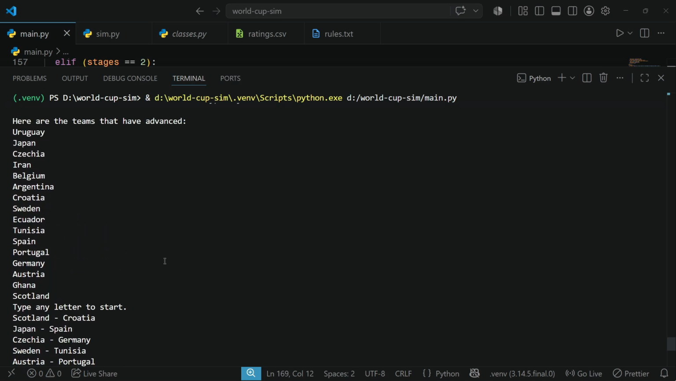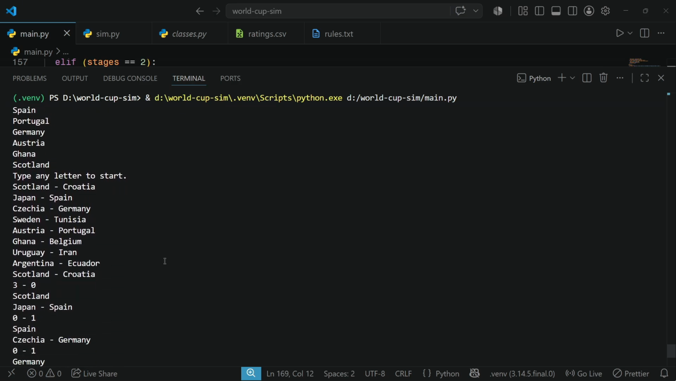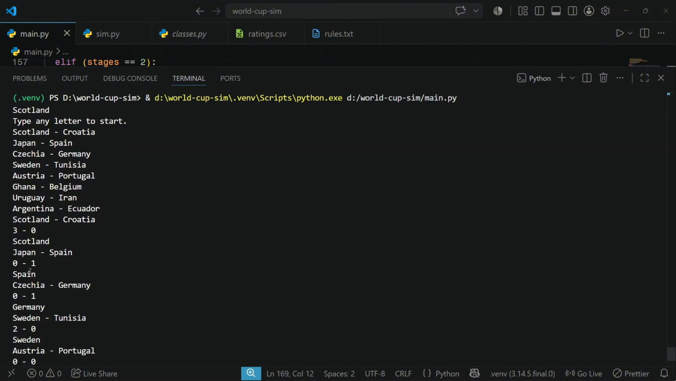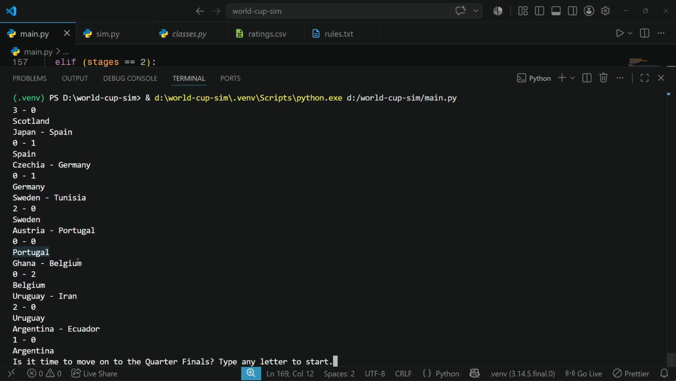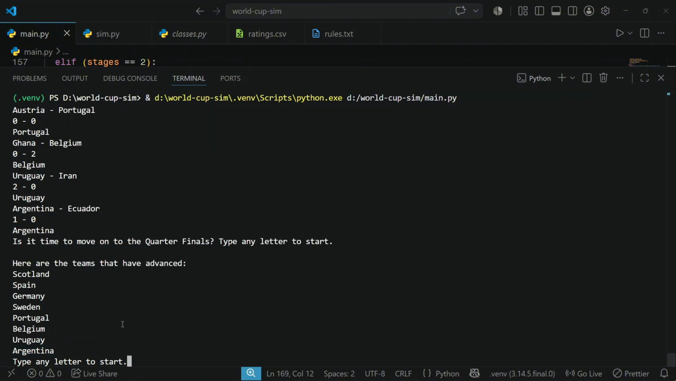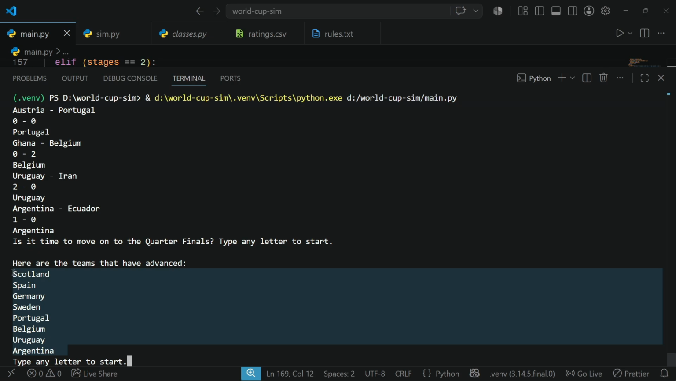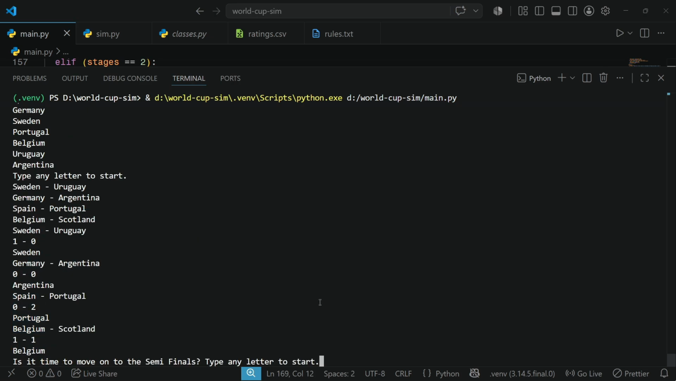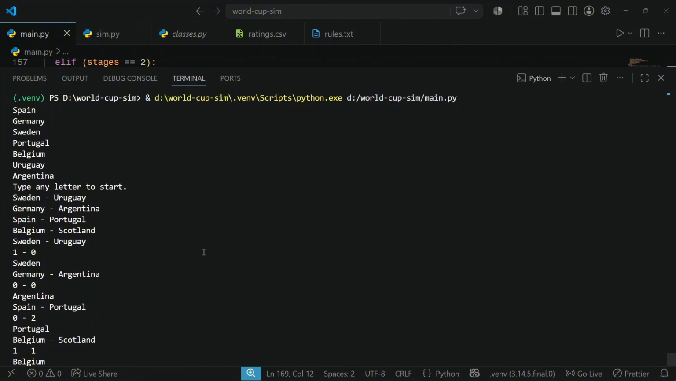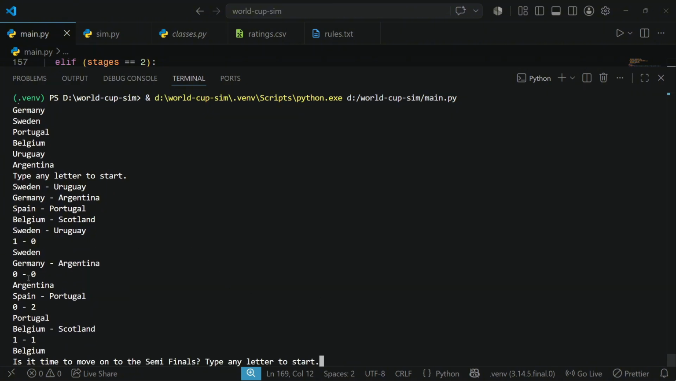And those are the matches. 3-0. Japan, Spain, 1-0. Germany beats Czechia. Tunisia made it to the round of 16. Portugal, Belgium wins. Argentina, 1-0. All right, let's go to the quarterfinals. Those were the teams. A few underdogs, 3 actually: Uruguay, Sweden, and Scotland. I can't believe they actually go to the next round. Sweden beats Uruguay. They got an easy match. Argentina beats Germany. And Spain loses to Portugal?